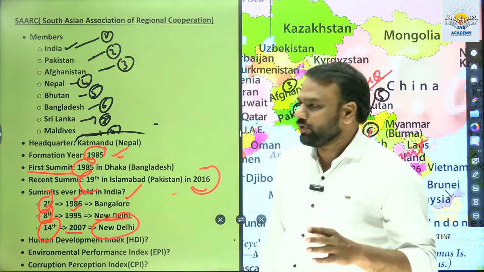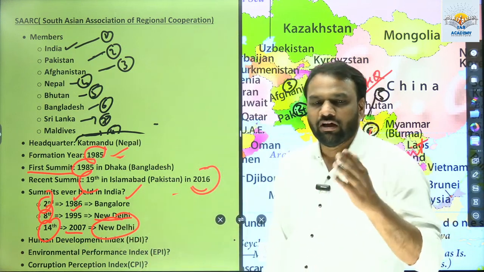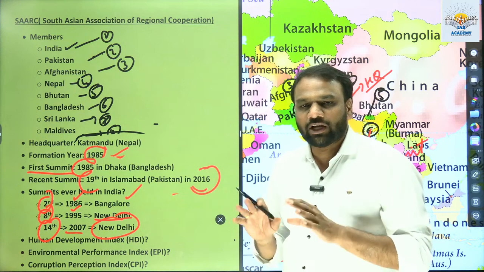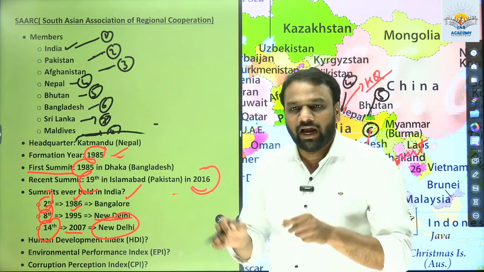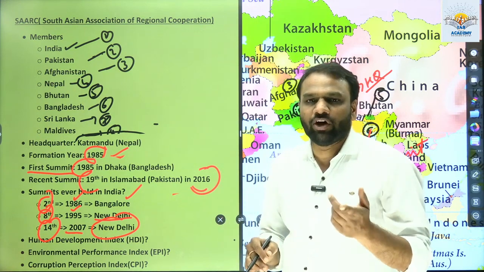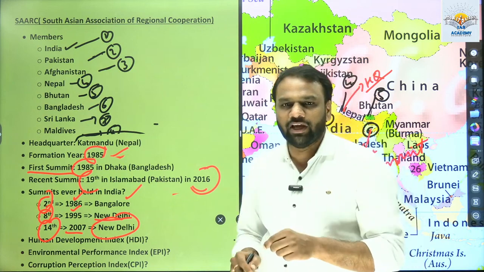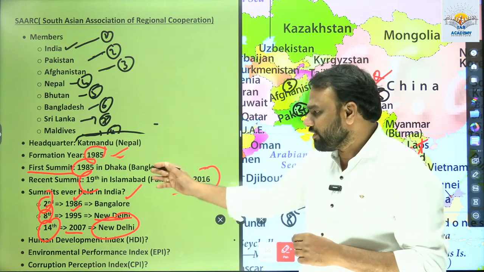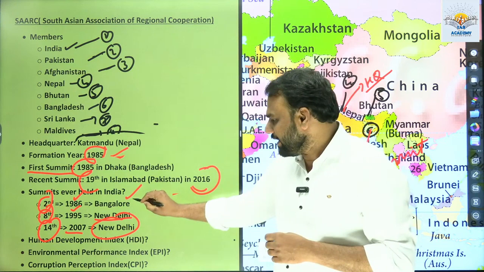So what is the important information? We need to know about the first summit, the recent summit, and the total summits that have been held in India, and if they are held in India, where they have been held, whether only in New Delhi or also in other places as well. Here we got to know that the second summit was held in Bangalore.